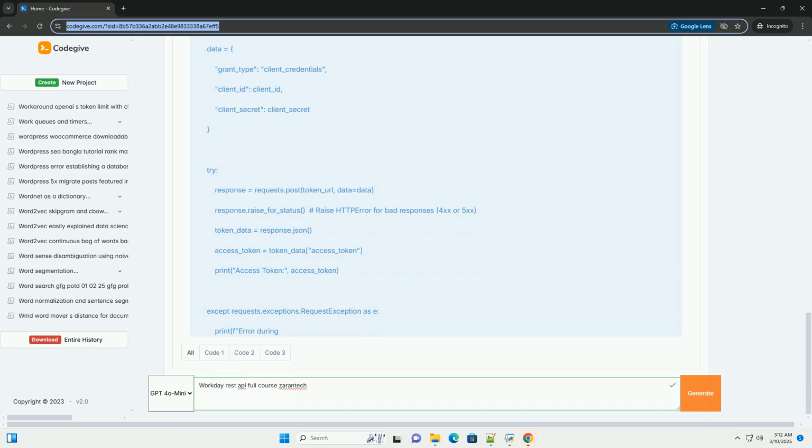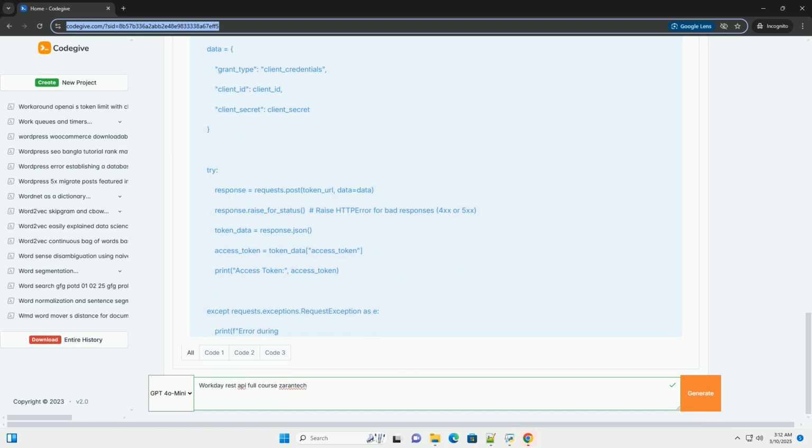Automate tasks such as data entry, reporting, and business processes. Custom applications. Build custom applications that leverage Workday data. Reporting and analytics. Extract data for reporting and analysis purposes. Modern architecture. REST is a widely adopted standard, making integration easier and more flexible.